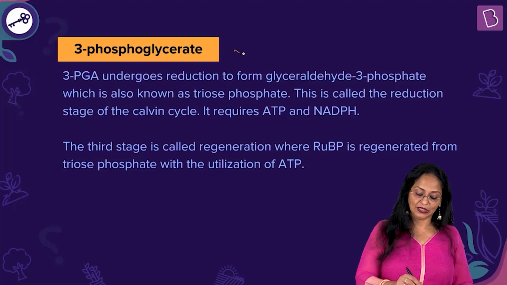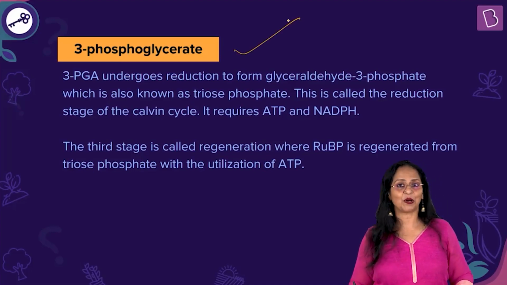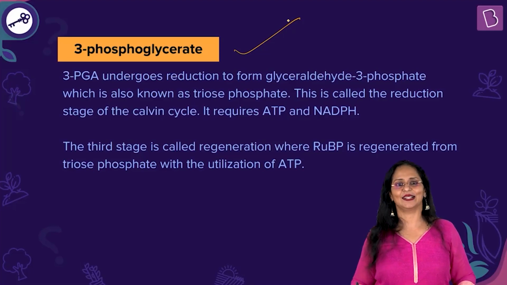So the right answer is, the first visible product is 3-PGA, that is 3-phosphoglycerate. That is the right answer.